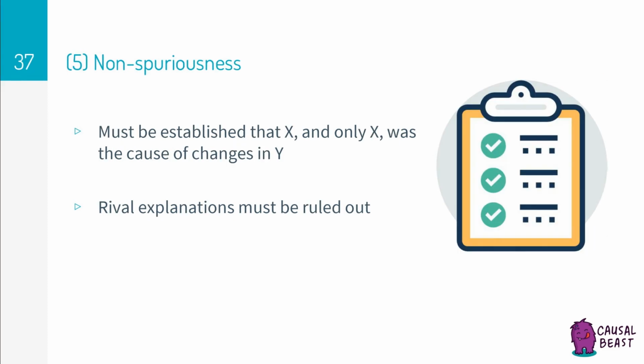The last thing on the checklist is to check for spuriousness, which means that we have to be sure that it's the variation in X that causes the variation in Y, and nothing else. There can't be a variation in W, or some other variable that is actually causing the variation in Y. Simply put, rival explanations must be ruled out.